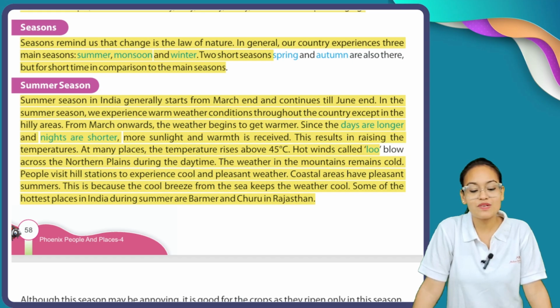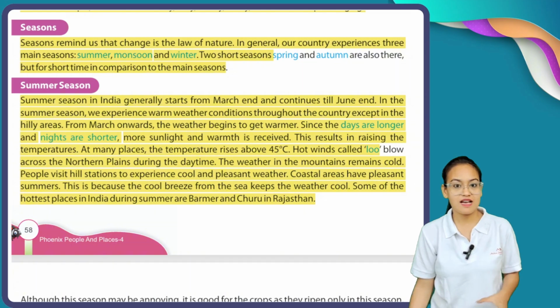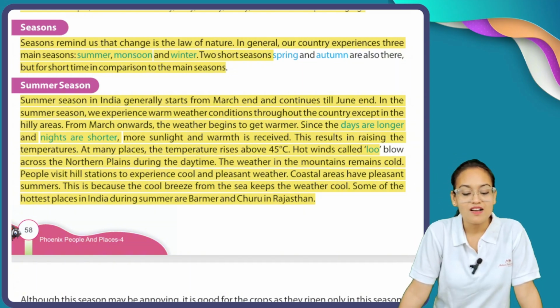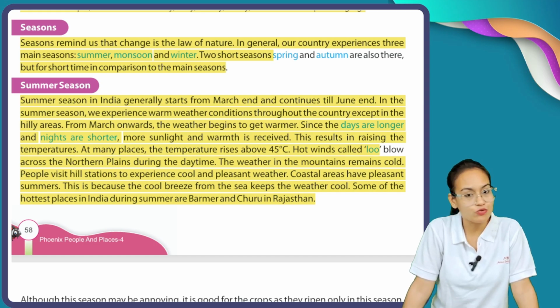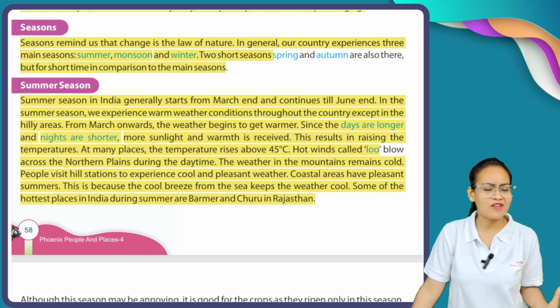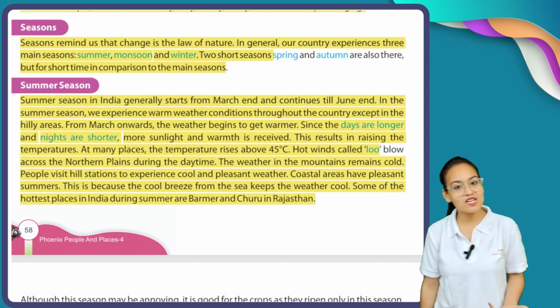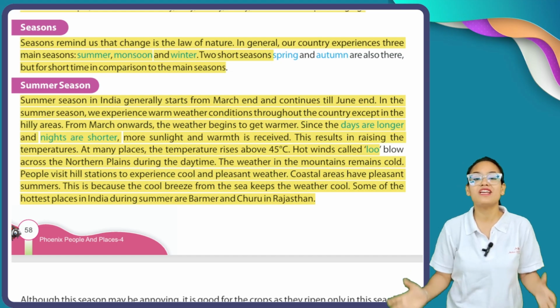Coastal areas have pleasant summer. Now the coastal states and our islands experience pleasant summer. This is because the cool breeze from the sea keeps the weather cool. So, why do coastal areas experience pleasant summer? Due to cool breezes. Because in coastal areas, the daytime is hotter, but during night time they feel cold.